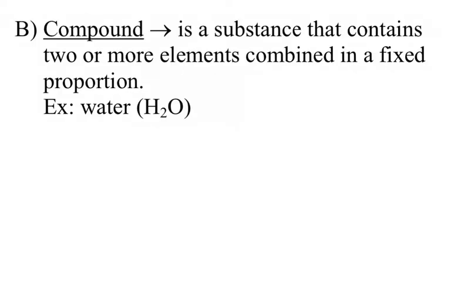Now, if you combine two or more elements in a fixed proportion, you create a compound. That is why a compound is considered a pure substance, because it has a definite or fixed composition. There is only one way to make water, and that is to combine two hydrogens with one oxygen. If I were to change that ratio, for instance, two hydrogens combined with two oxygens, you are no longer making water. You are now making another unique compound, and in this example, it is called hydrogen peroxide. So compounds do have a fixed composition.